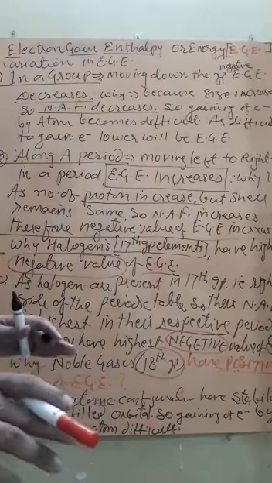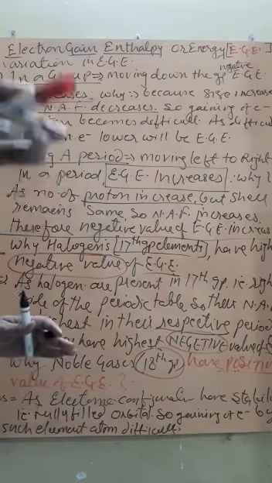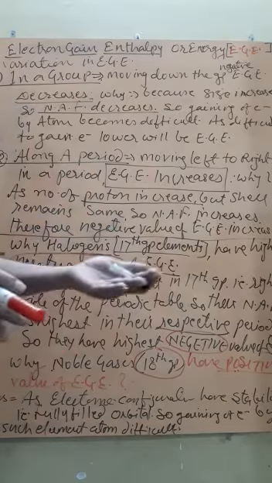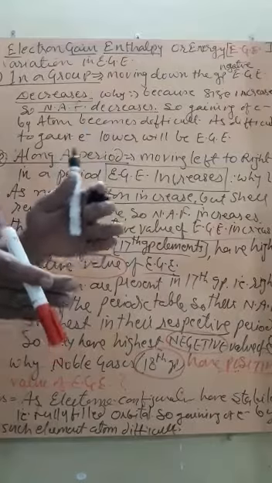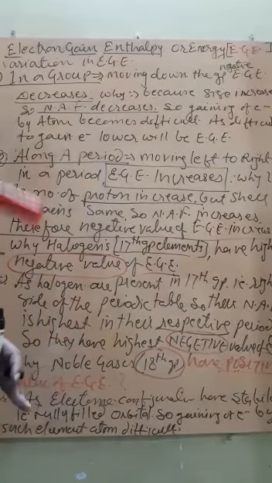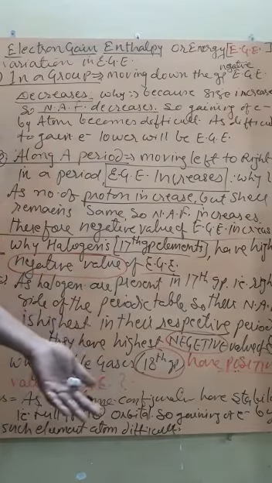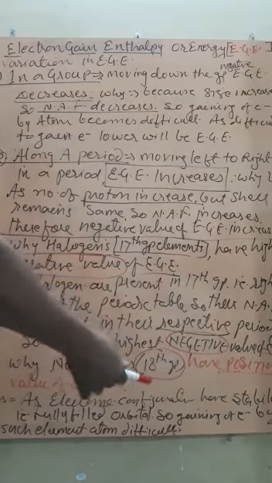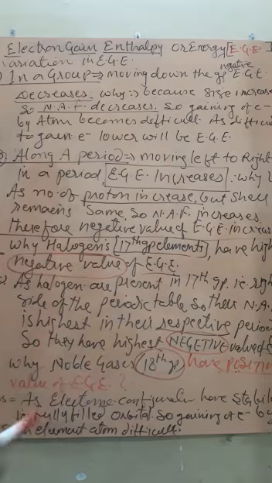And on moving from left to right, electron gain enthalpy increases. This is due to increase in protons and increase in nuclear attraction force. If nuclear attraction force increases, the electron can easily be gained. The easier it is to gain an electron, the more energy is released. Therefore, halogens show the highest negative value of electron gain enthalpy.